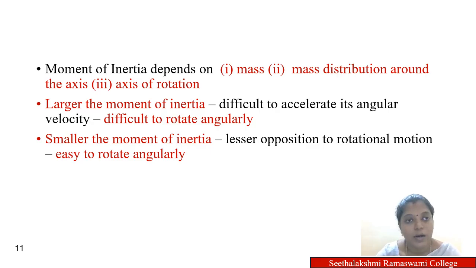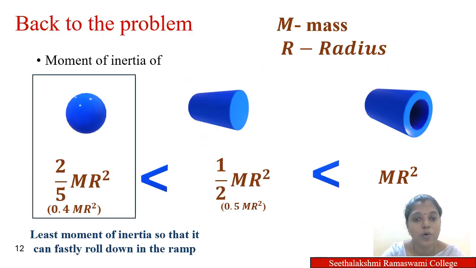In the case of inertia observed in translational motion, it depends only on the mass of the body. But the inertia in the case of rotational motion, that is moment of inertia, depends upon mass, axis of rotation, and mass distribution around the axis. So the larger the moment of inertia, the more difficult it is to do rotational motion, as the rotational motion will experience more opposition. The lesser the moment of inertia, the rotational motion will experience lesser opposition. So with this, we come to the original problem.